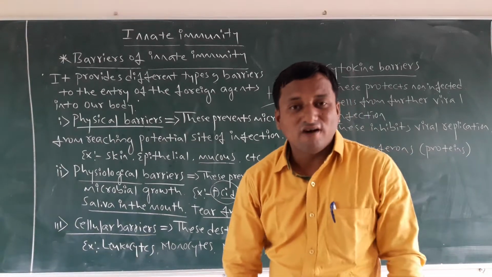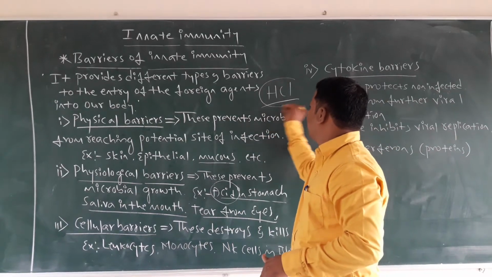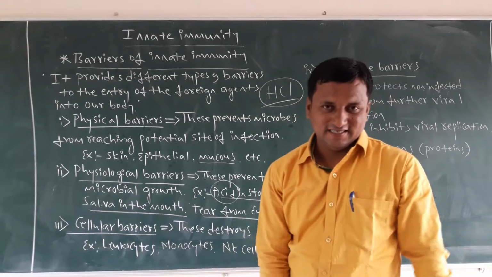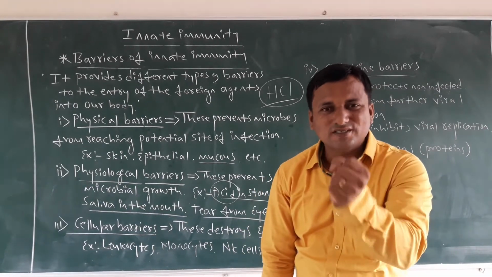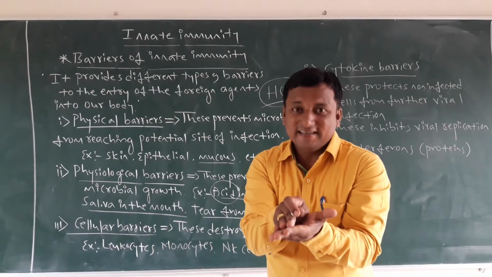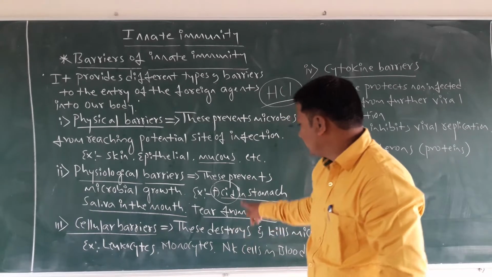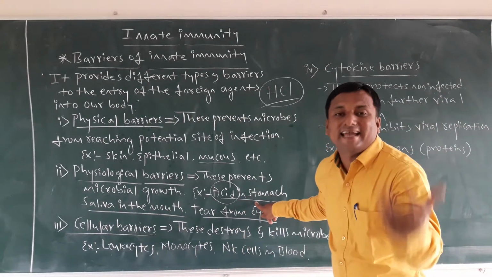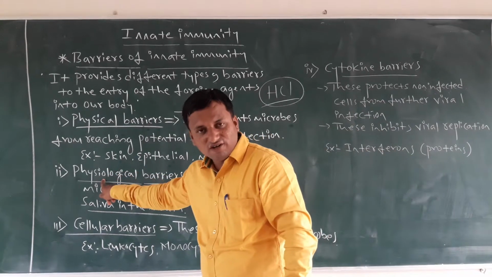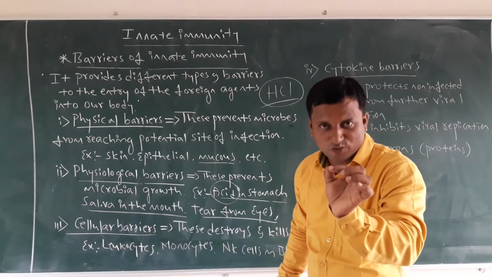That's responsible for diminishing the growth of microbes. That is called HCl, hydrochloric acid. This acid is responsible for stopping, diminishing, retarding the growth of microbes. That's the best example present in the second barrier type. The second barrier type is nothing but physiological barriers. What do they do? They prevent the growth of microbes.